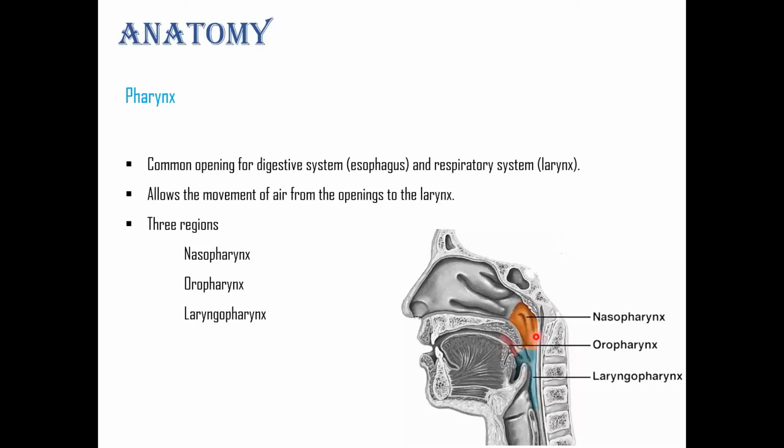Here you can see that area. There are three main regions in the pharynx: nasopharynx, oropharynx, and laryngopharynx. The function of the pharynx is to allow the movement of air from the openings to the larynx.